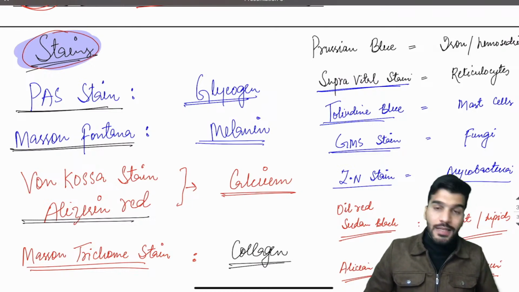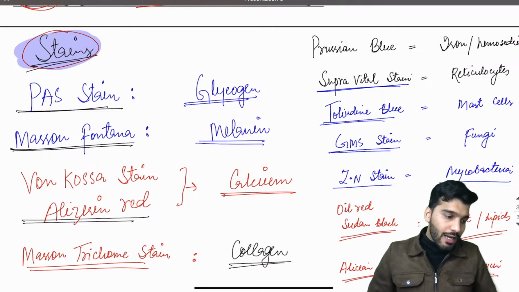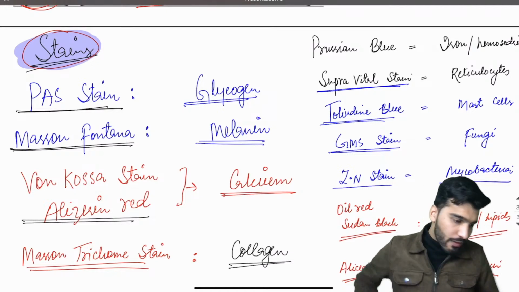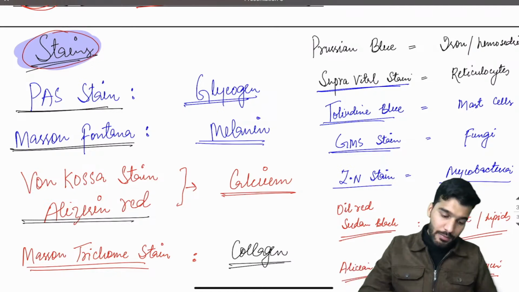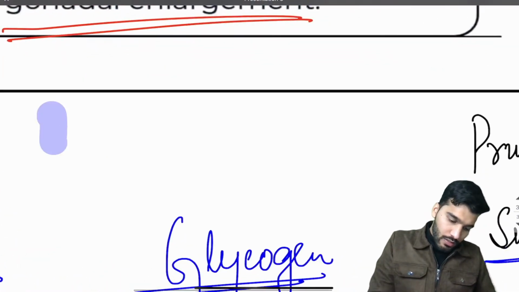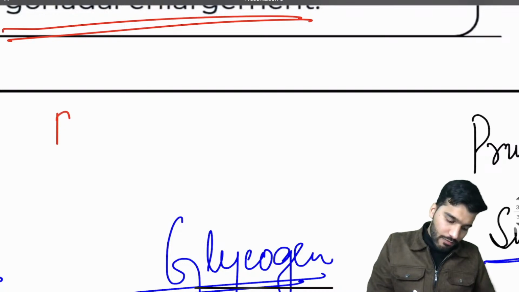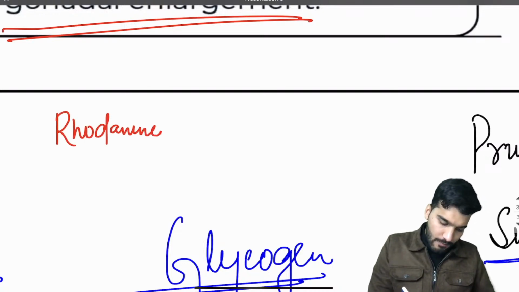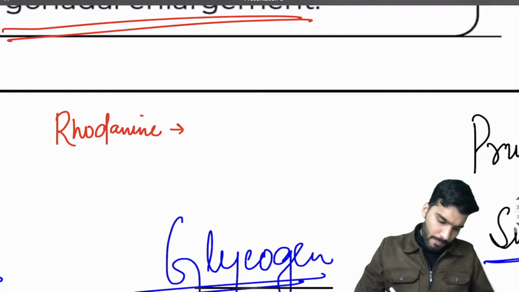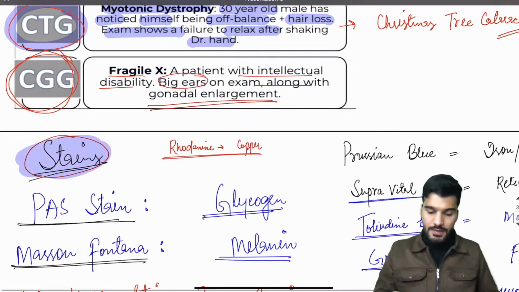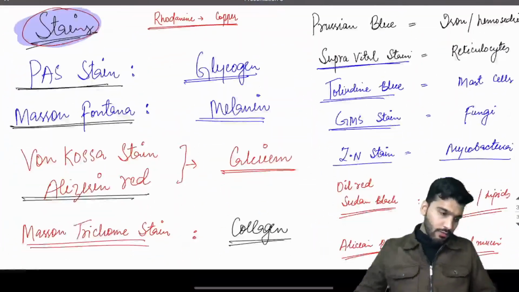Vasculitis is very important, thyroid is very important, okay, hyperthyroidism going with the grades, hypo with the Hashimoto's, right? Diabetes, rhodanine with the copper, very good, yes, rhodanine with the copper is an important one, write it down, rhodanine with the copper, okay, all the important ones. We have some more stains, but yes, these are the common ones. Copper, is that clear? Okay.